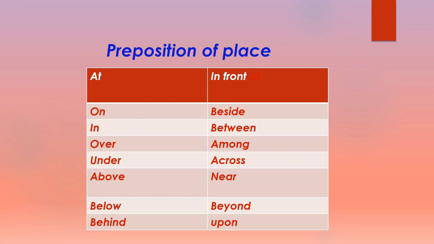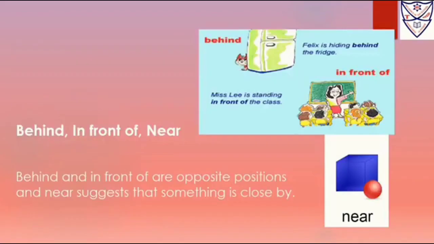These are the words that come in prepositions of place: at, on, in, over, under, above, below, behind, in front of, beside, between, among, across, near, beyond, upon, towards, and so on. Now behind, in front of, near. Behind and in front of are opposite positions, and near means close by.